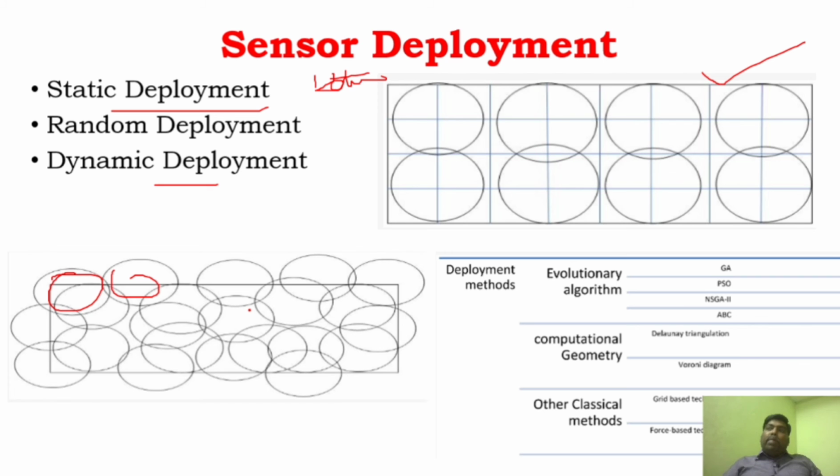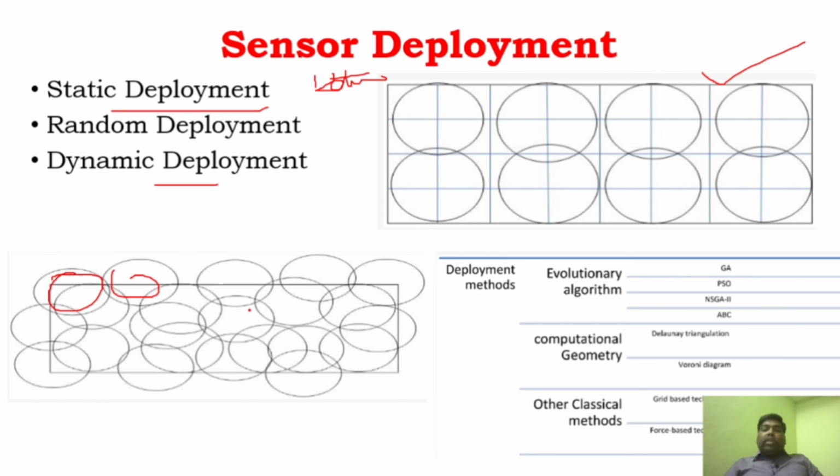But in random deployment, you have a lot of challenges. Most of the sensor network may not be able to work. It has to overcome a lot of failures, and it has to self-manage itself. All those challenges are possible in random deployment.